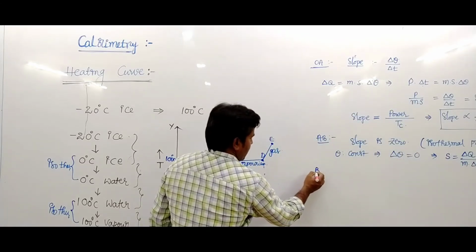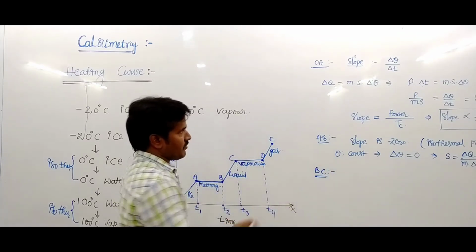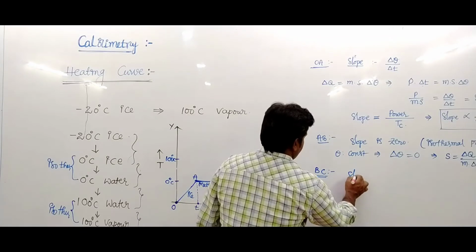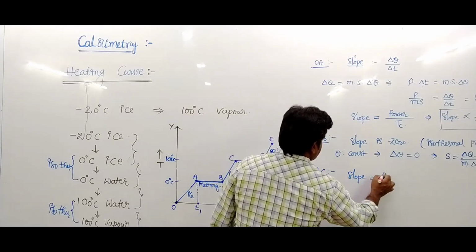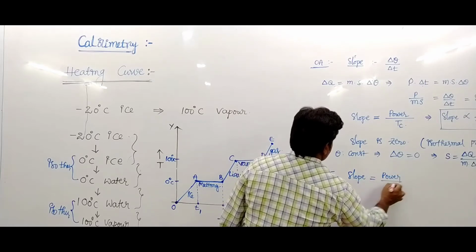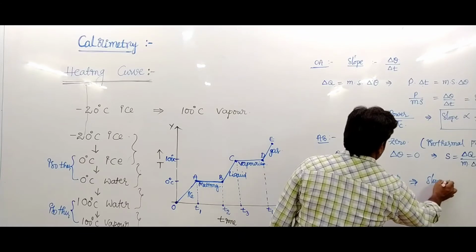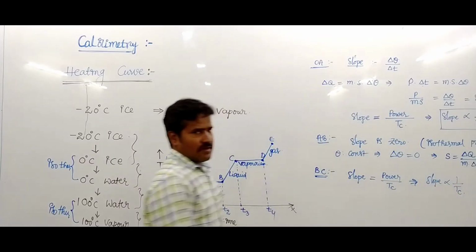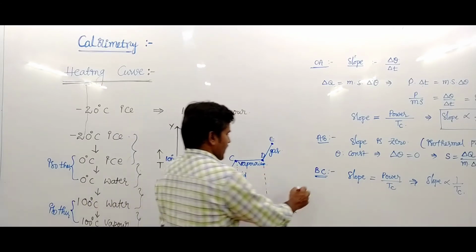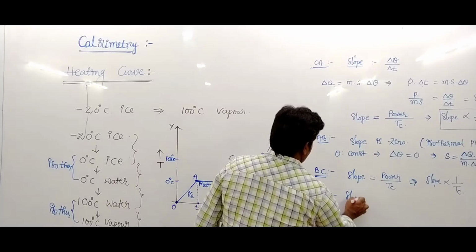Again the BC line, the condition is the same. The slope equals power upon Tc, so the slope is inversely proportional to the thermal heat capacity. Again the CD line, the slope becomes 0.